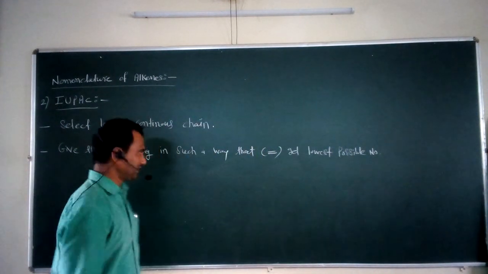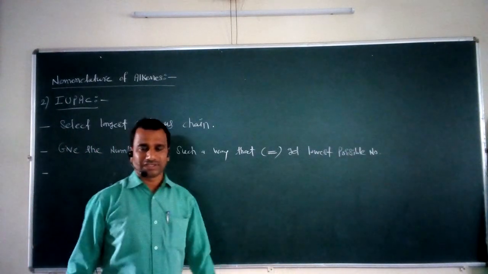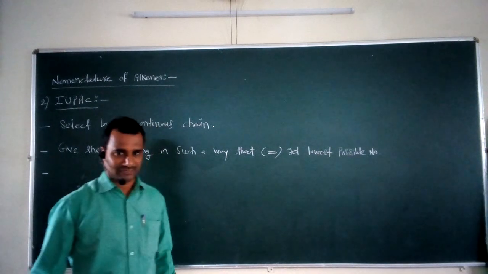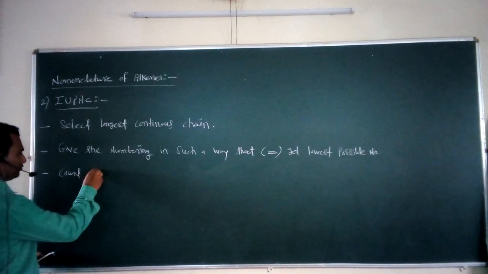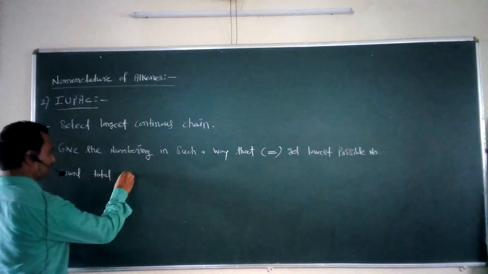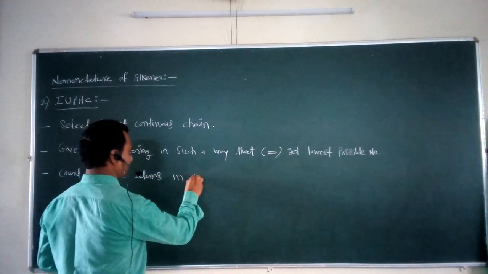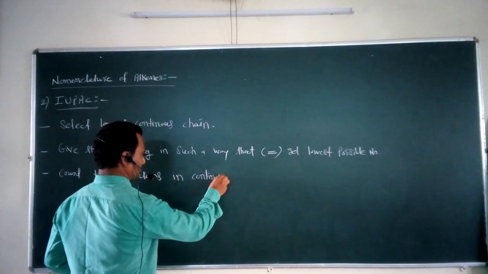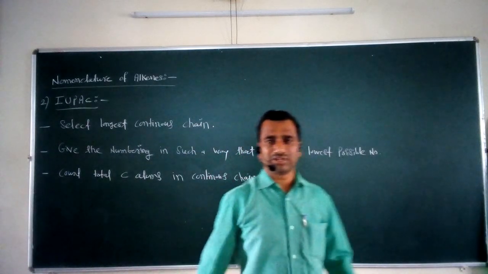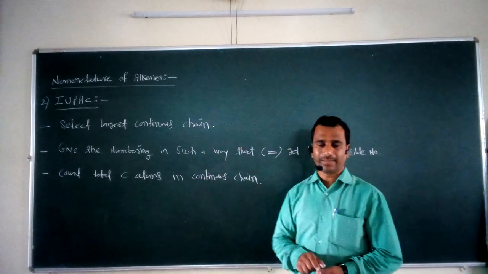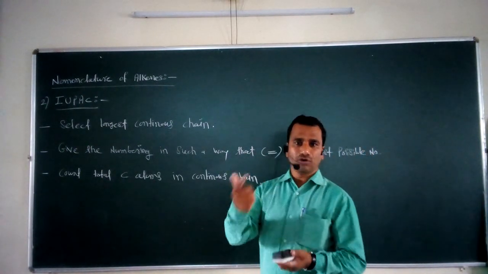After that, what you have to consider? Count the total carbon atoms in a continuous chain. Count the total carbon atoms, and accordingly you have to give the name as a derivative of the parent alkane.